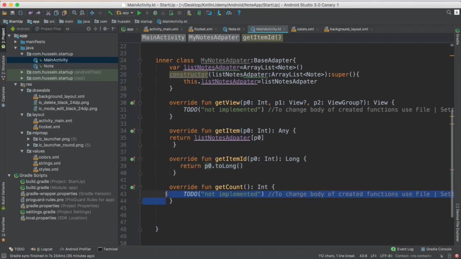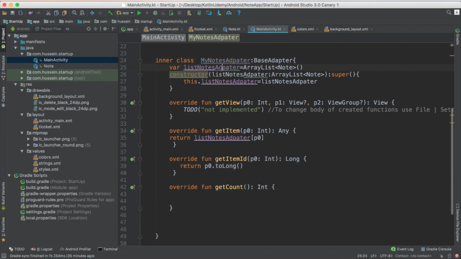Now this is an important part you have to think about. Get count. The adapter has to know how many items you want to load. So if I receive 5 elements here, I have to tell it, hey, I want to load 5 elements. So I have to return the size of whatever I get. So I say the size. What will happen if I get 3 elements here and send them? The base adapter will directly call this method and say, hey, this one has 3 items, so let me call this method 3 times.